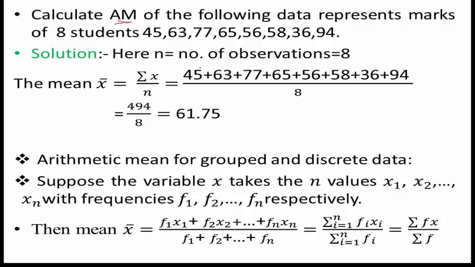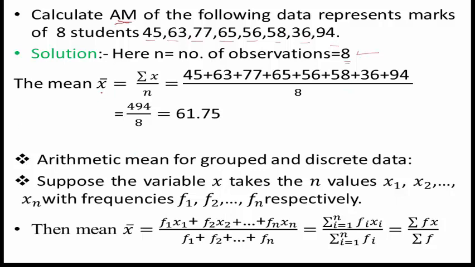Marks are given and this is discrete data, no grouping is done. So here n is equal to 8, the number of observations: 1, 2, 3, 4, 5, 6, 7, 8.